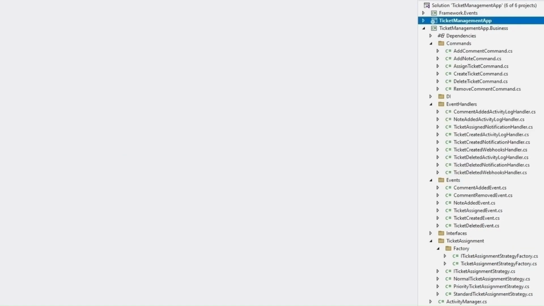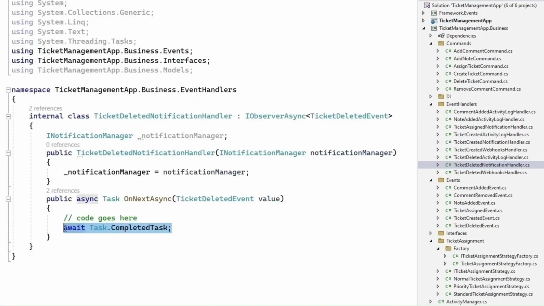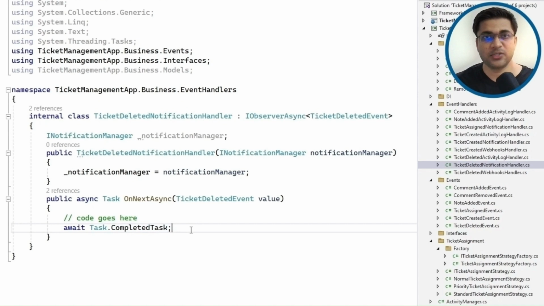Suppose we have assigned few bugs and tickets to a new developer who is very new to this code. Suppose a bug has been reported in notification after deleting a ticket. After developing a little bit of understanding, the new developer will very quickly realize that there must be a handler to send notification after ticket deletion. Hopefully, he will find this class and fix the bug. See how easy it is to find something in this code, even for a new developer.